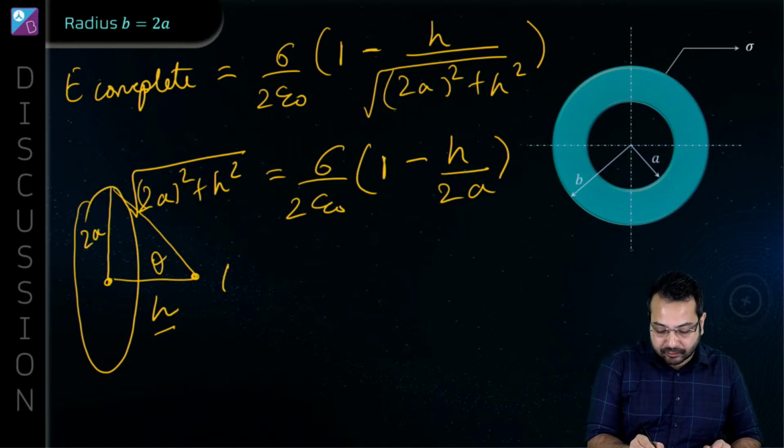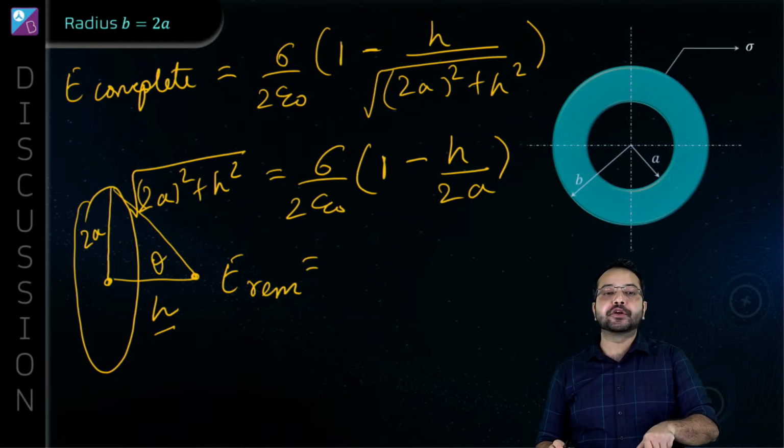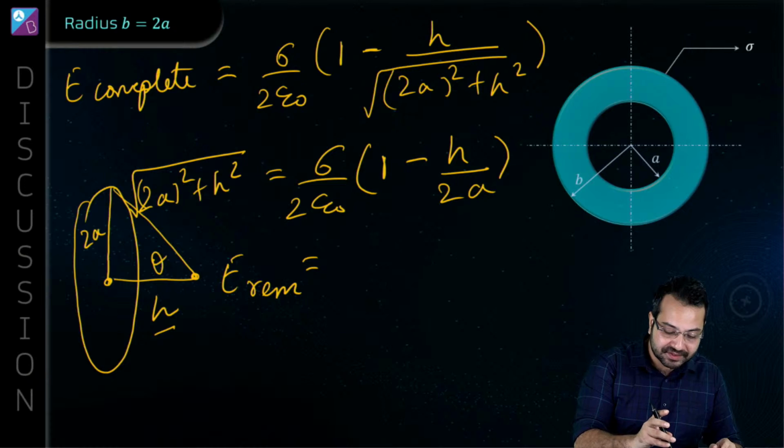Now can we calculate what is the electric field due to the removed part? Now the electric field due to the removed part, so what is the difference that is there?